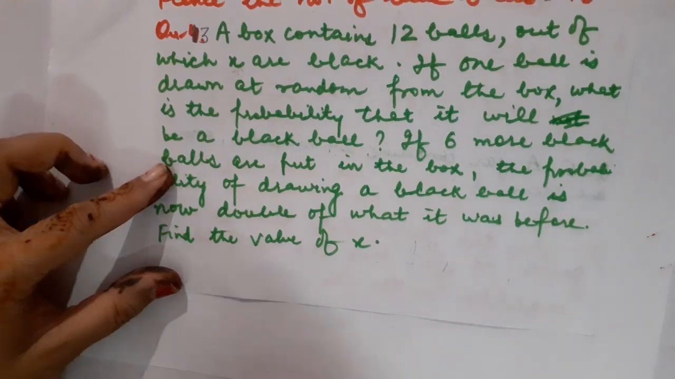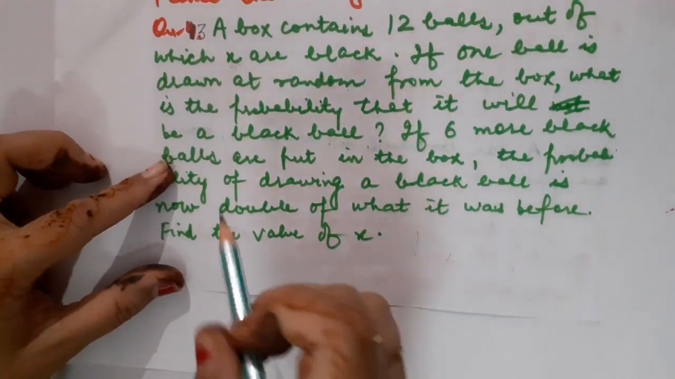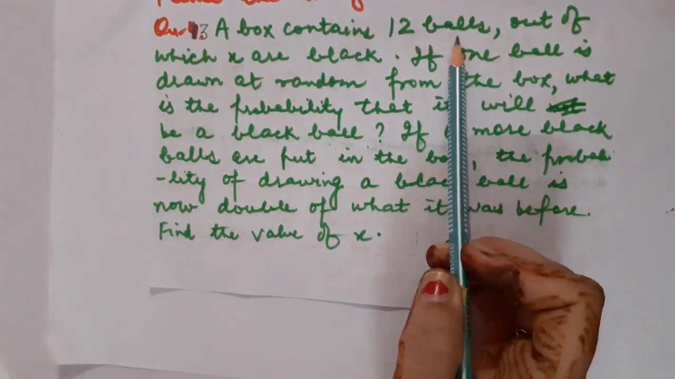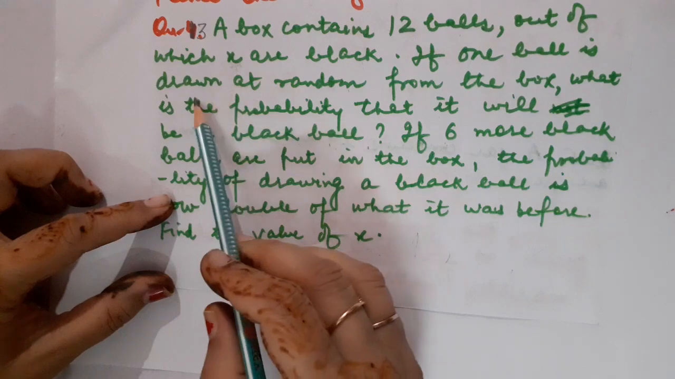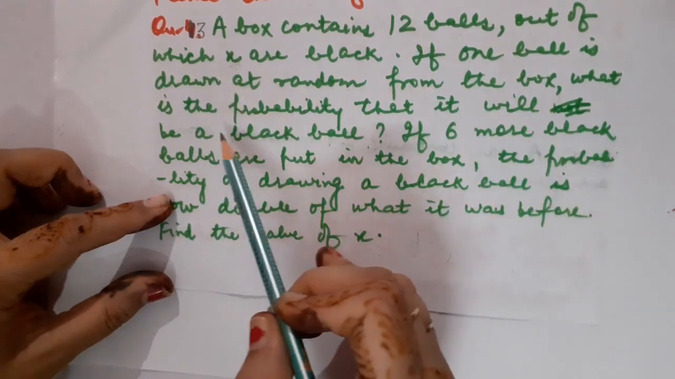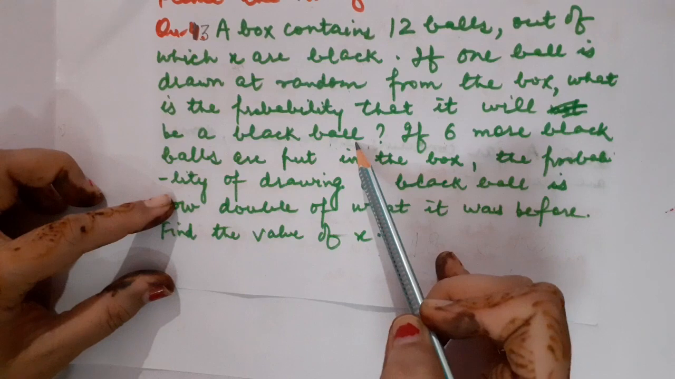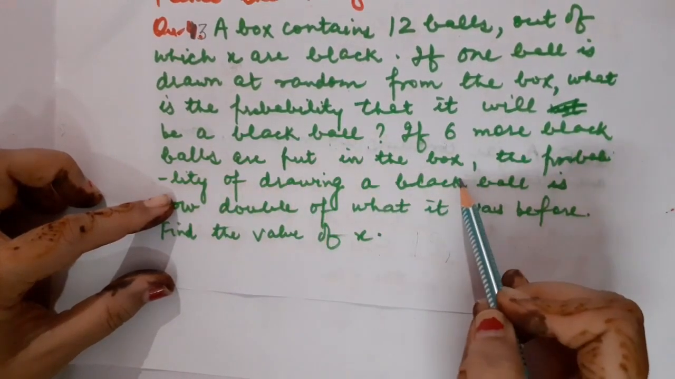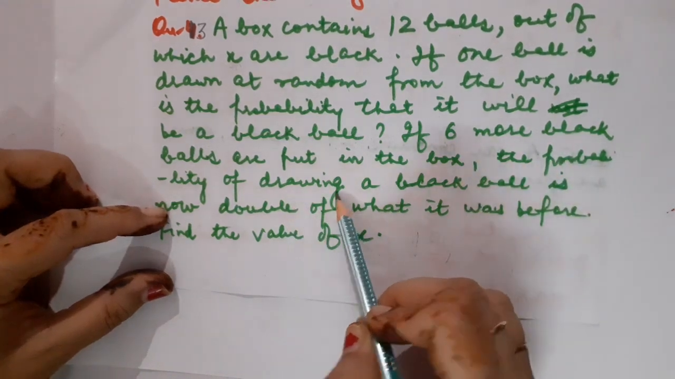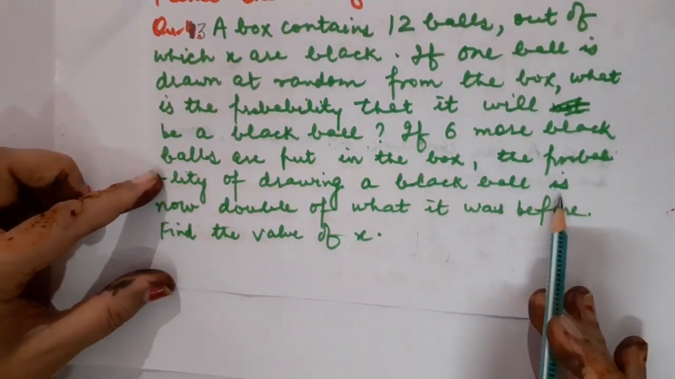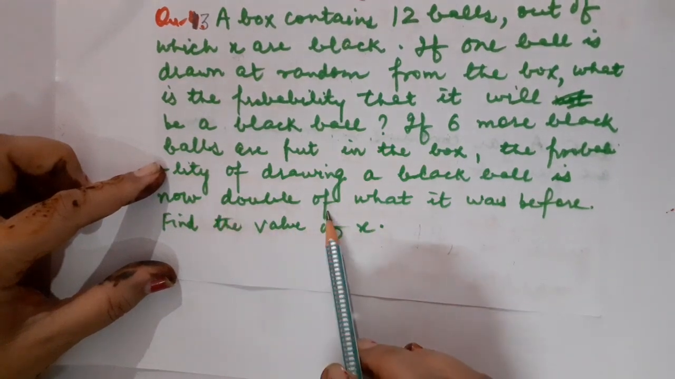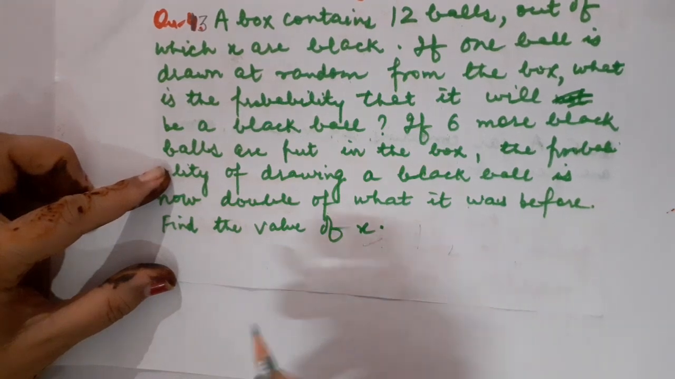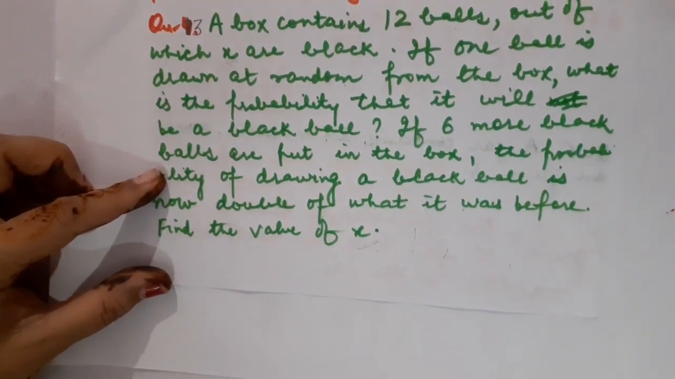Now children, this is the last question of the test solution. Question number 13. A box contains 12 balls, out of which x are black. If one ball is drawn at random from the box, what is the probability that it will be a black ball? If 6 more black balls are put in the box, then we have to calculate the probability of drawing a black ball if it is now double that of the probability calculated earlier. So we are going to calculate the value of x through this.